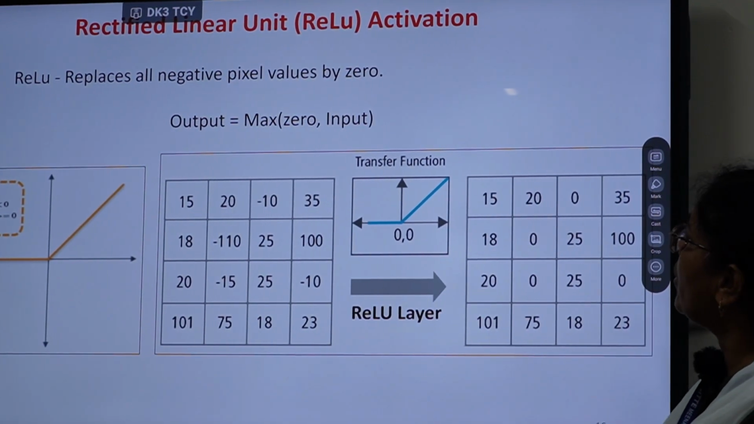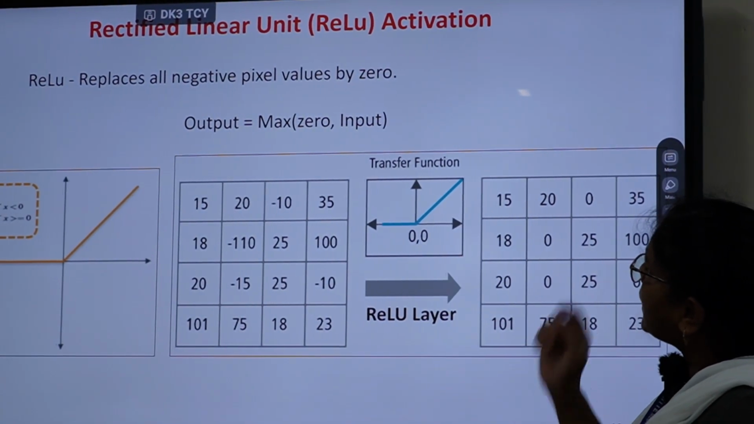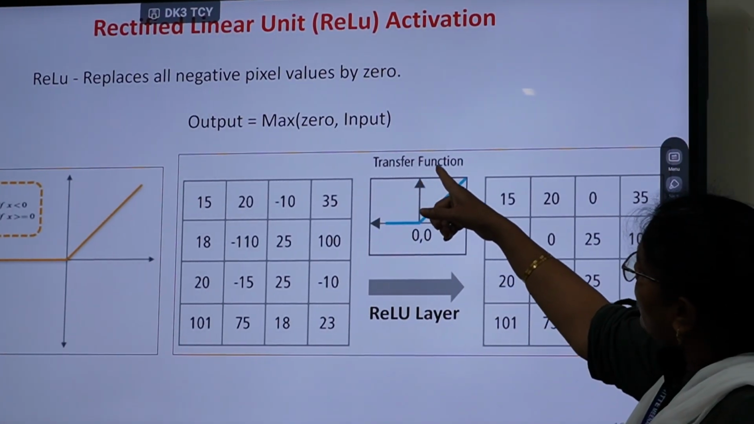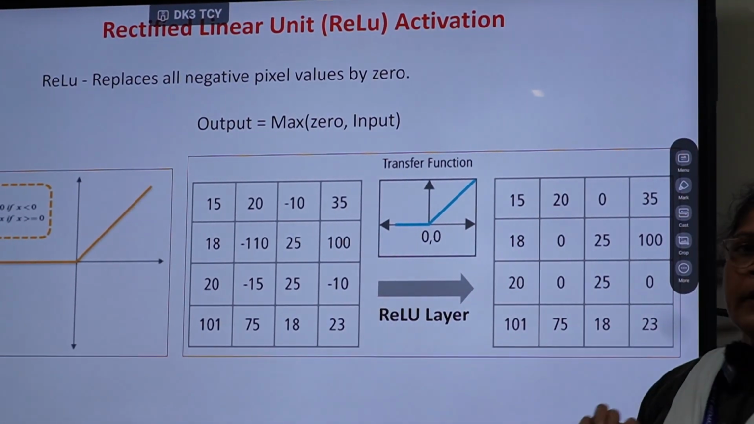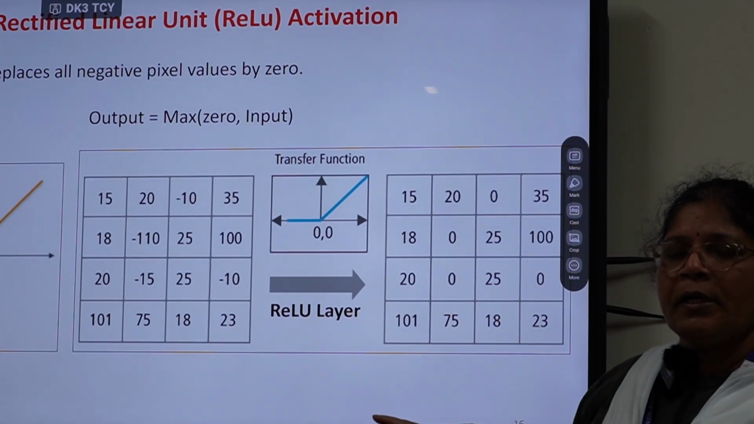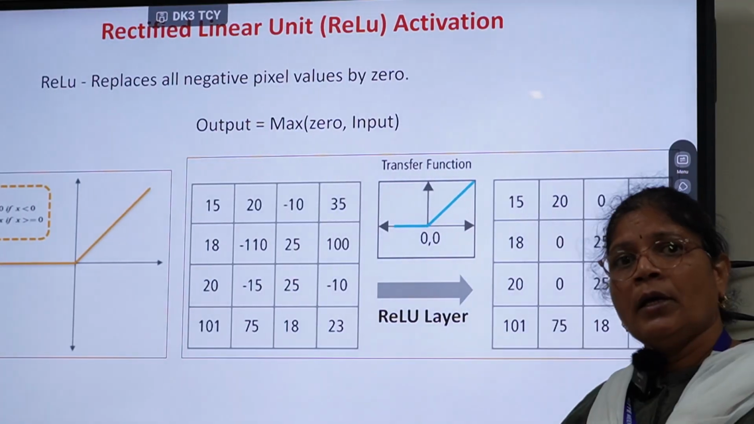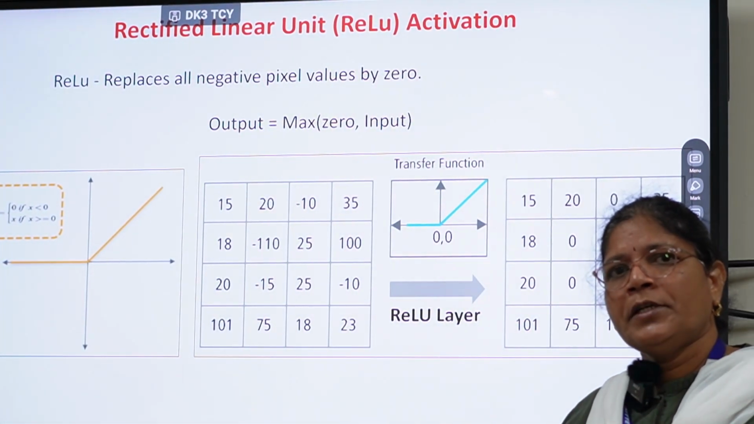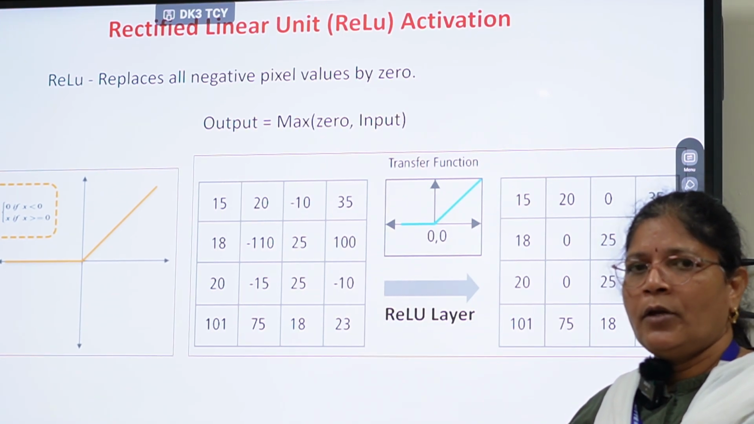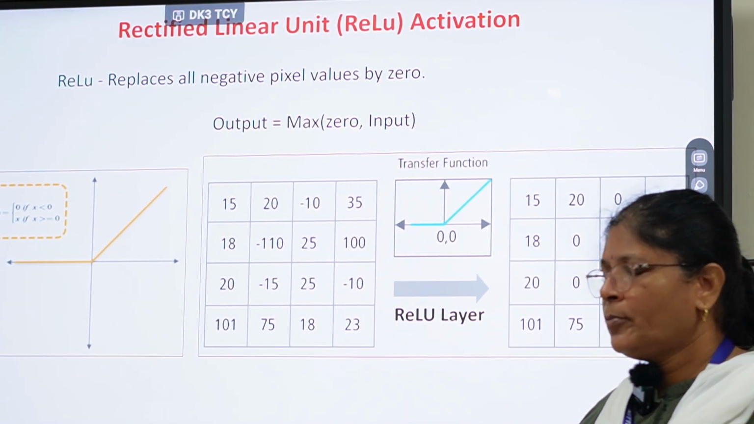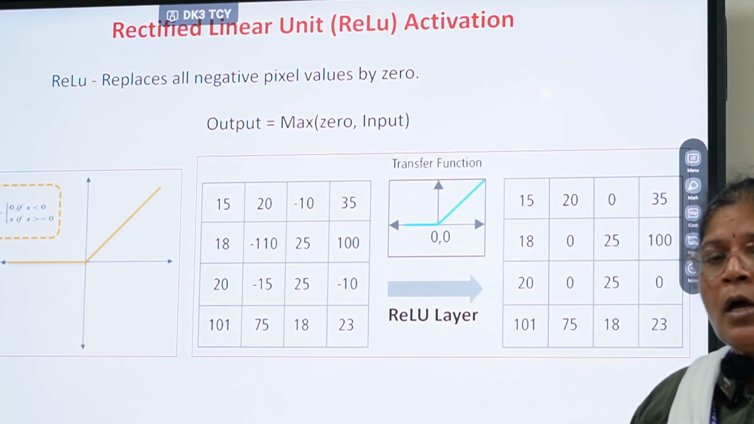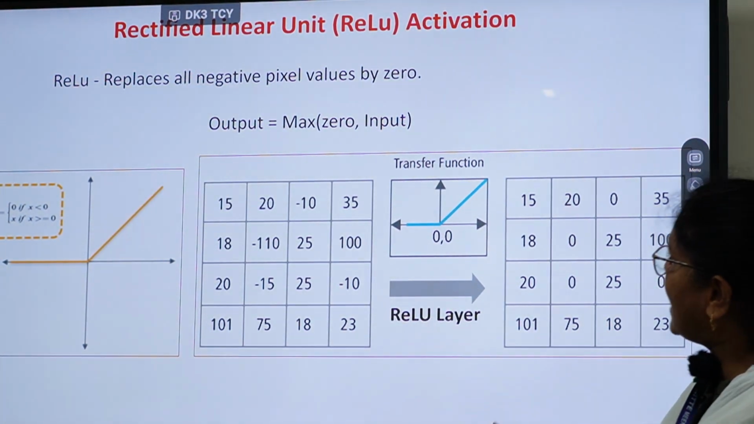Next is the working of the ReLU layer. It is a rectified linear unit. ReLU replaces all negative pixel values by 0. That is, when the convolution operation is done on the image, the resulting intensity values sometimes will be negative values. But to represent intensity values of an image, the intensity values cannot be negative. So the ReLU operation is performed on that. What does ReLU do? ReLU will replace all negative values with 0 and positive values it will retain as they are.